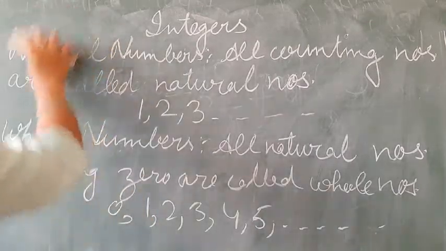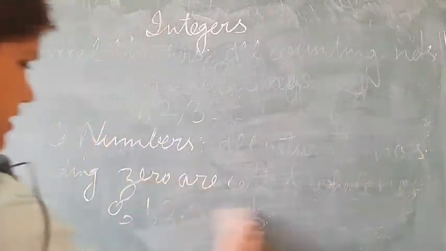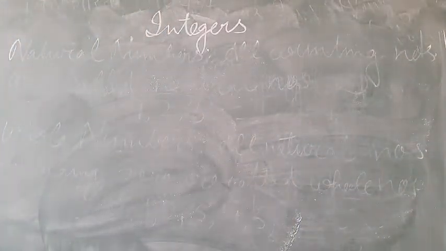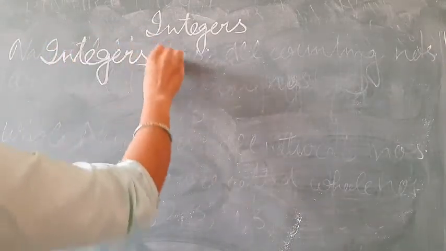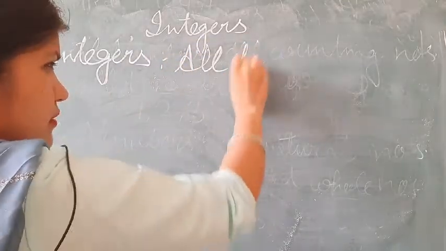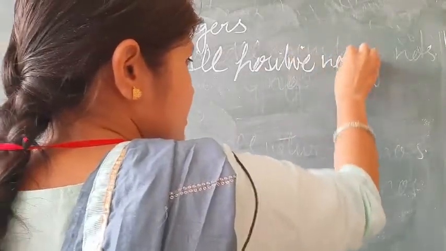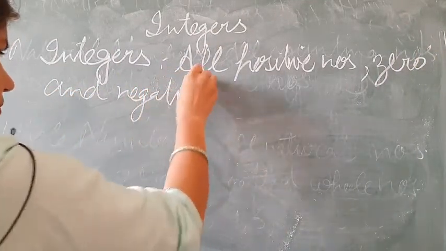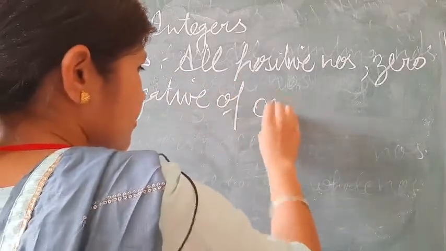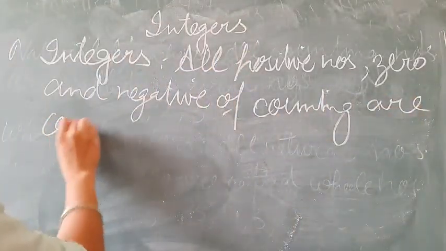Now after that we come to our topic, that is integers. Integers. All positive numbers, 0 and negative of all counting numbers are called integers.